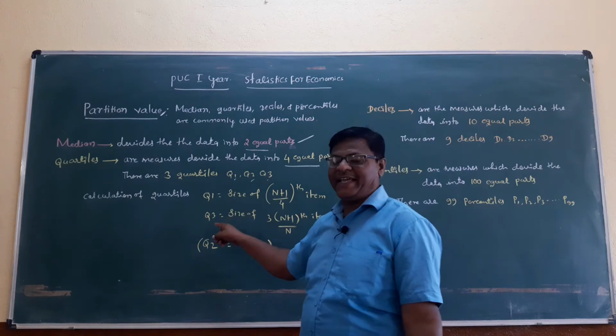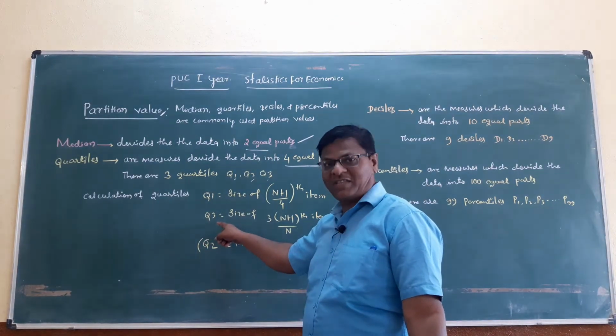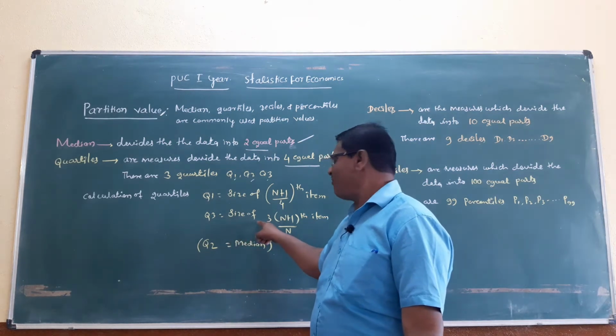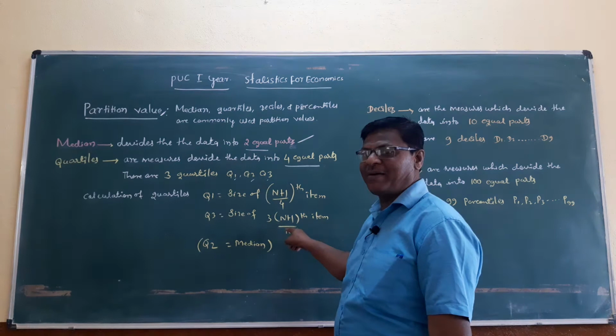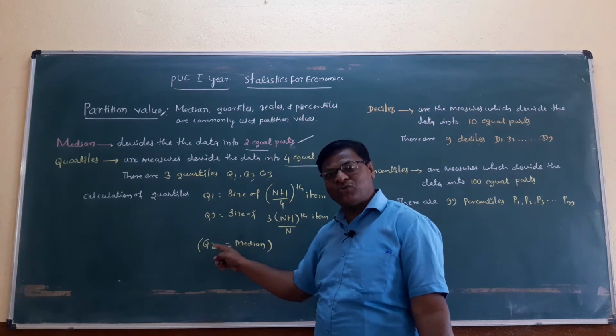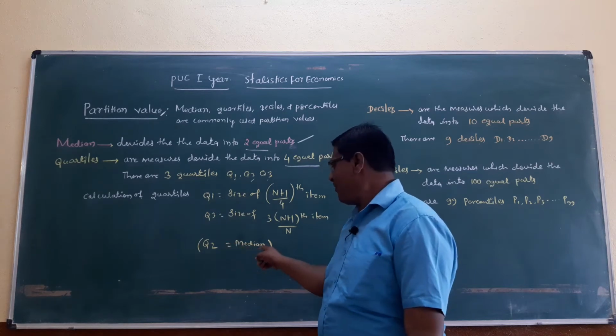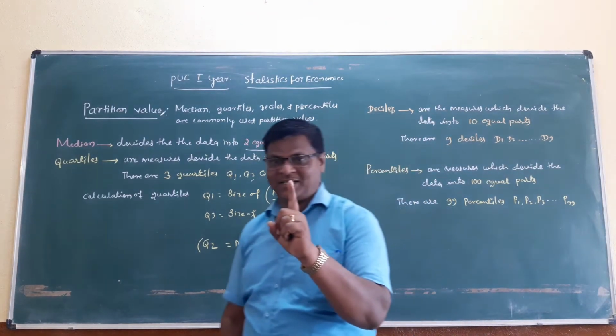And Q3 is equal to size of 3 times (n plus 1) divided by 4th item. And Q2 is equal to median. Q2 is the median. Keep remember it.